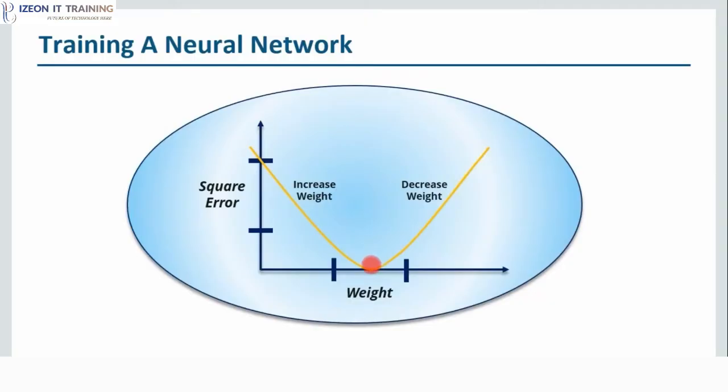So therefore, it will stop right there and that will be our weight value. Similarly, there can be one more scenario. Suppose if we increase the weight, but then also the square error is increasing. So at that time, we cannot increase the weight.